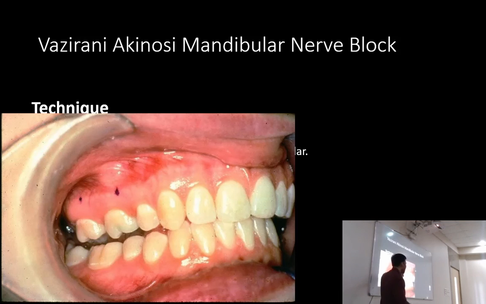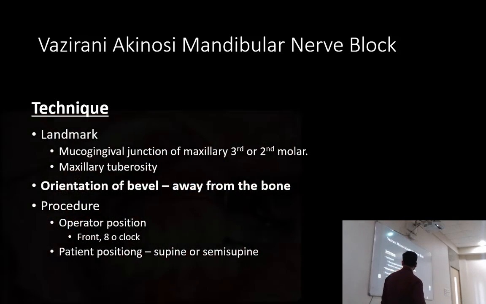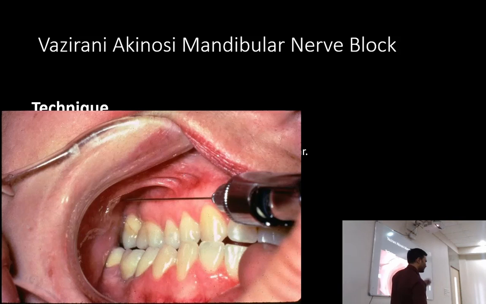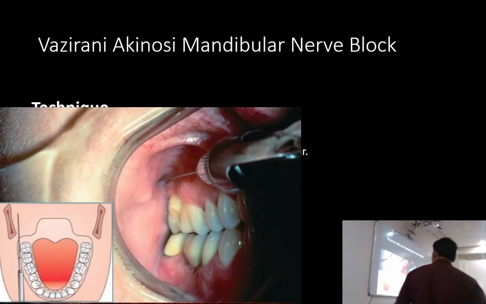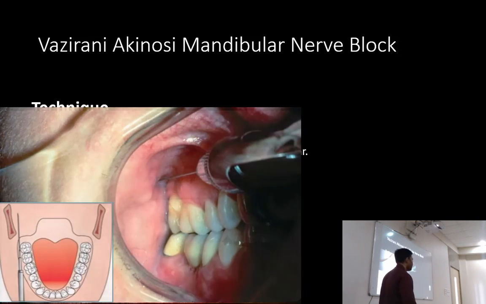And we try to keep it parallel to the occlusal plane, and we insert the needle distal to the tuberosity, maxillary tuberosity, medial to the ramus. Okay, and we advance it. So this is how the needle is positioned, and we deposit the LA.